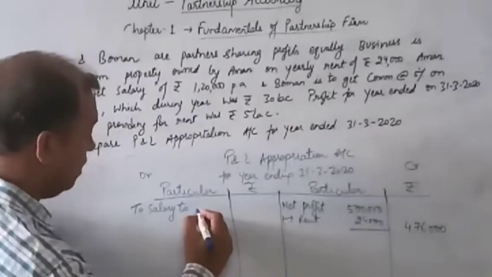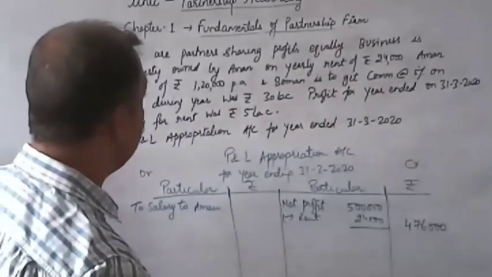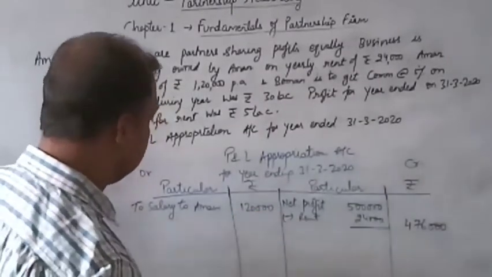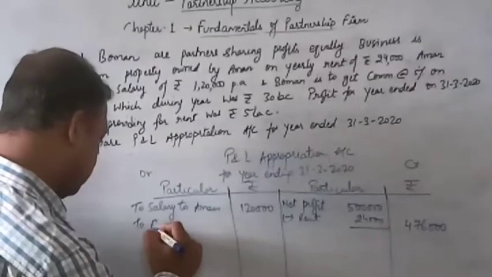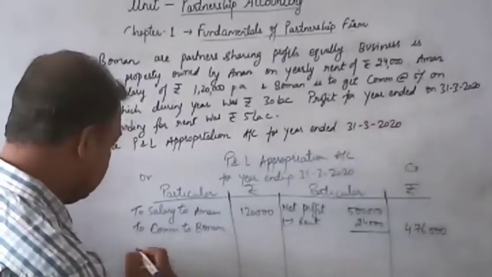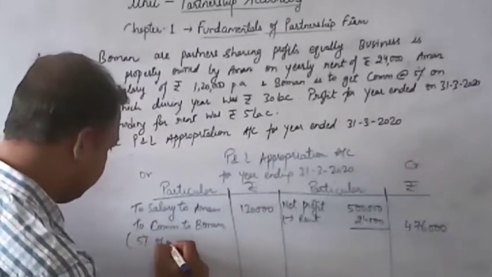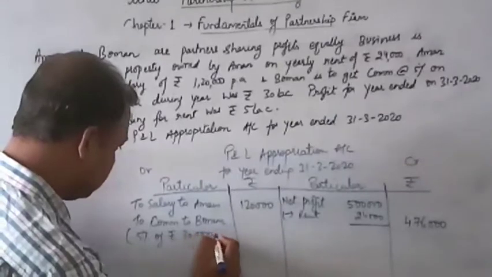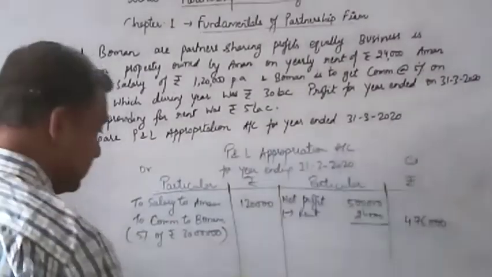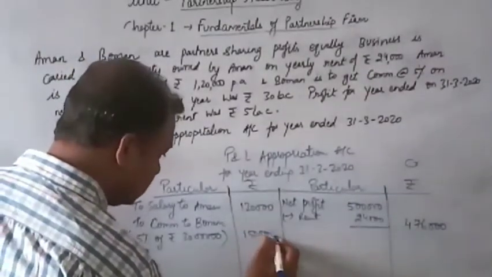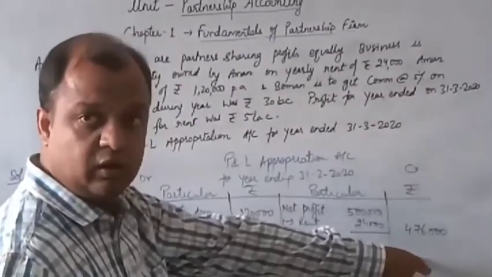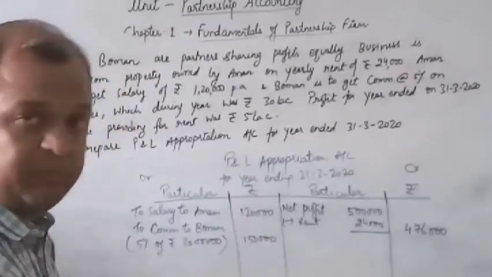Salary to Aman will be rupees 1,20,000. Commission to Bowman, which is expense for a firm, is 5% of rupees 30 lakh, which is net sales. How much is 5% of 30 lakh? It comes to rupees 1,50,000. This is commission given to partner Bowman. This is total profit, this is salary and this is commission.